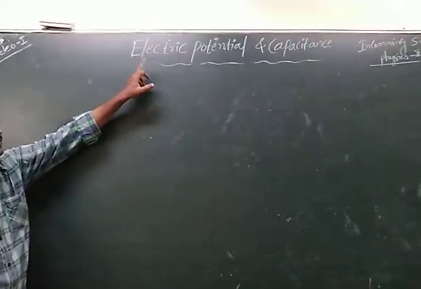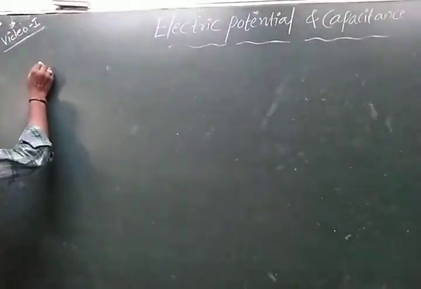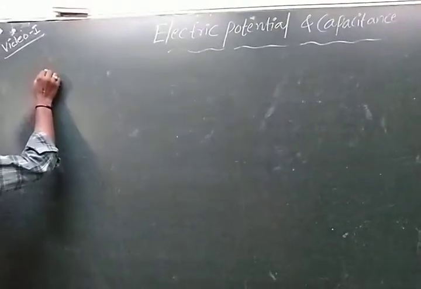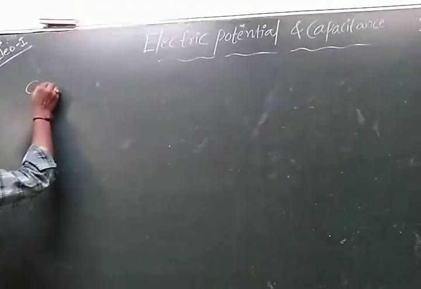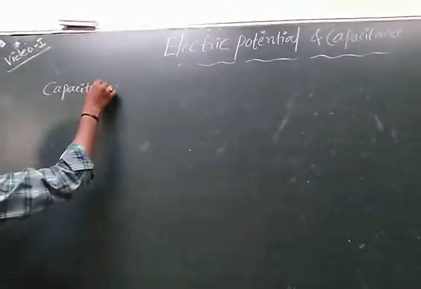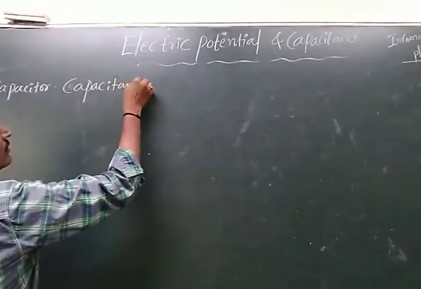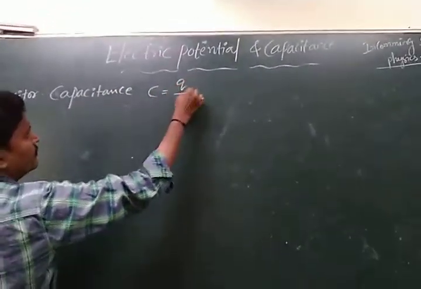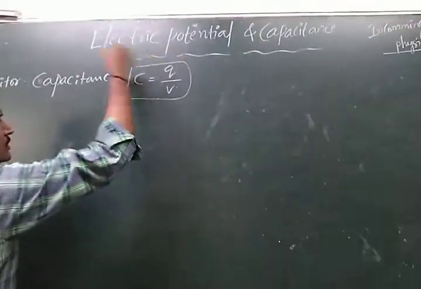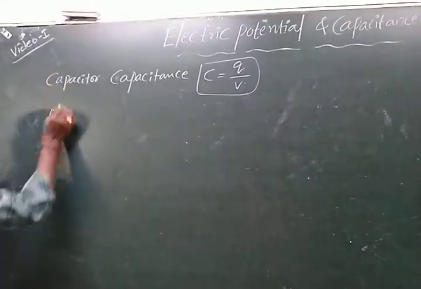Topic: electric potential and capacitance, subtopic of capacitors. The capacitance formula we have already discussed: capacitance C is equal to Q by V. The parallel plate capacitor capacity we have also already discussed.